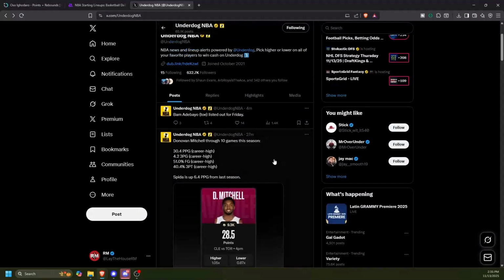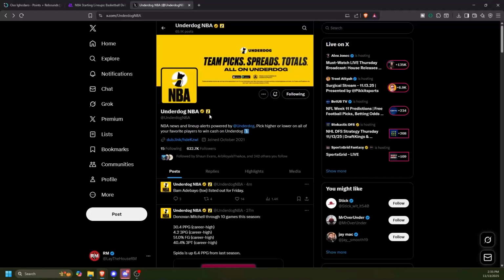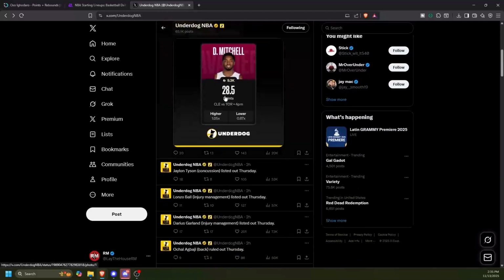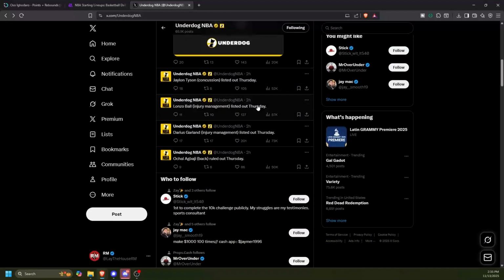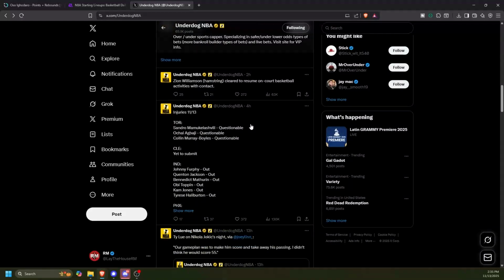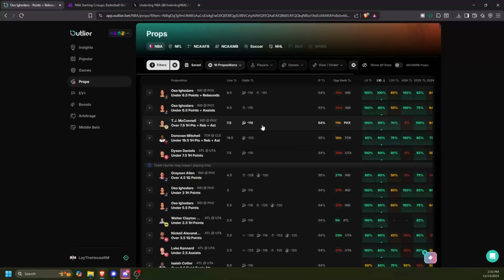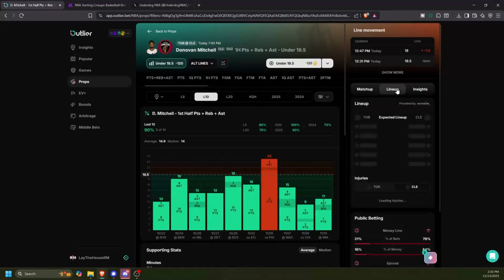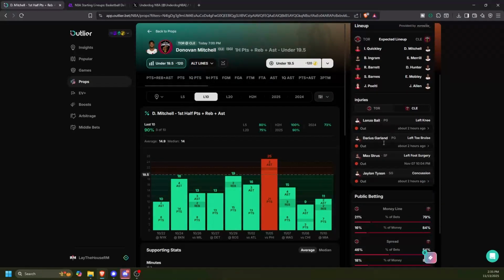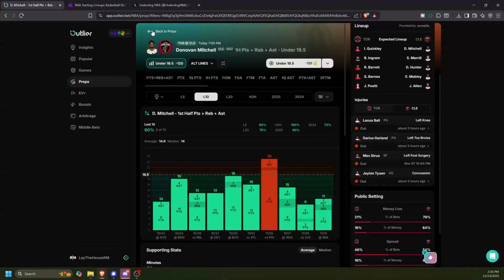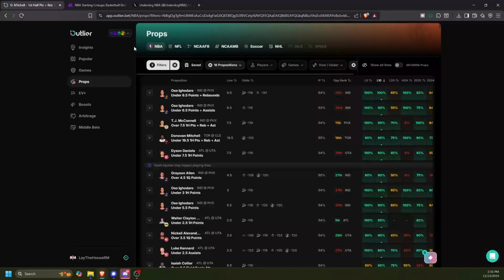And then the other website I use is X, and it's just Underdog NBA. This is more of a real-time update. I get a ping whenever they post a tweet, because it usually shows you, hey, this player just got ruled out, and it's more up to the minute than what you get on RotoWire and on Outlier. Outlier too has the injury information on their lineup screen on the side and on the bottom here, but you get more of a top-level view on RotoWire. So basically, that's how I start my research process every day.